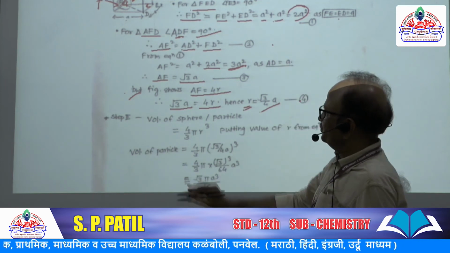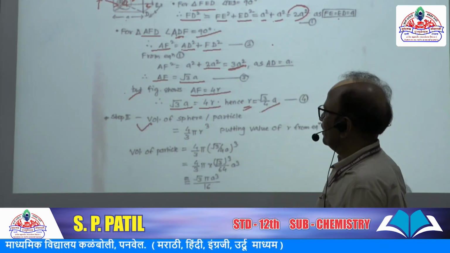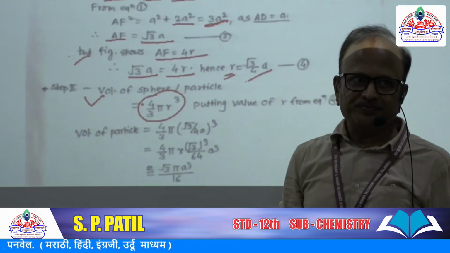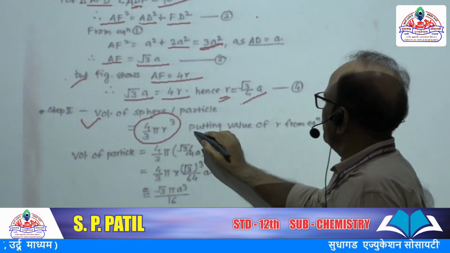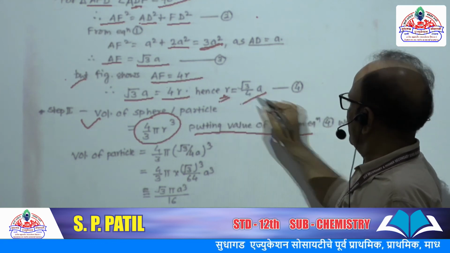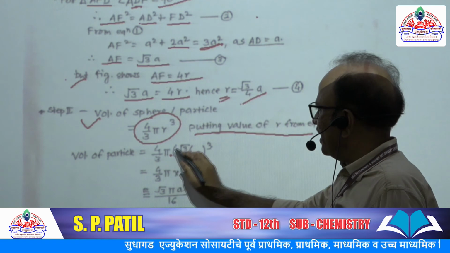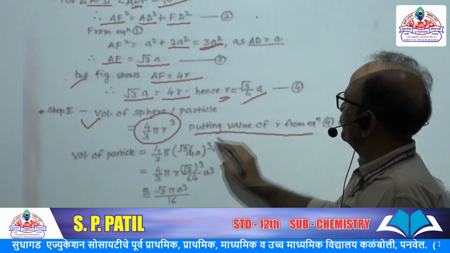Step 2. Now the volume of the sphere. The volume of any sphere has the formula 4 by 3 pi r cube. Putting the value of R from equation number 4, we get 4 by 3 pi into root 3 upon 4 a, whole cube.